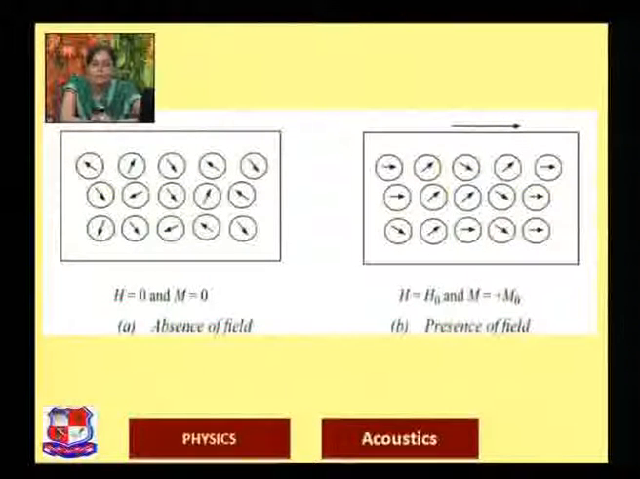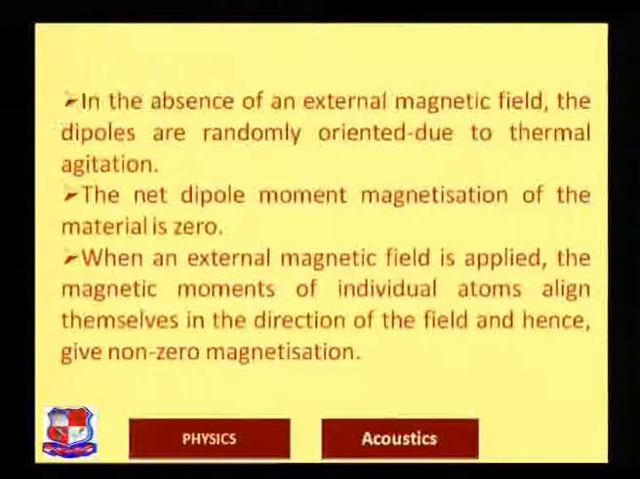That means this type of materials are magnetized, right? So in paramagnetic material, again we are moving ahead. If we remove the external magnetic field, they will align themselves again in their original position, or say they will be again randomly aligned. So they are magnetized, but they do not sustain magnetization. In the absence of external magnetic field, the dipoles are randomly oriented due to the thermal motion, and the net dipole moment is 0.